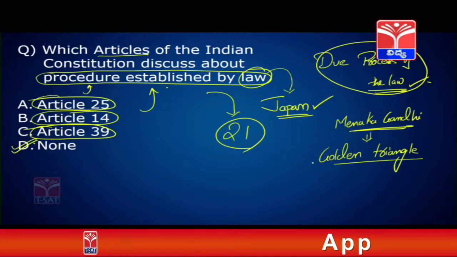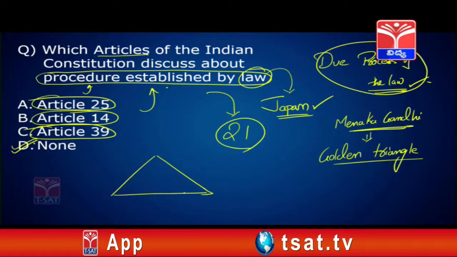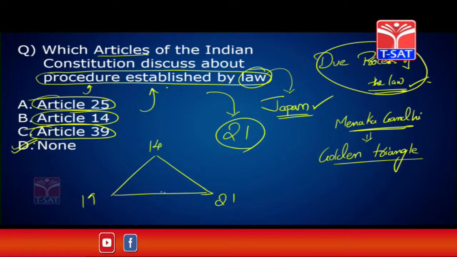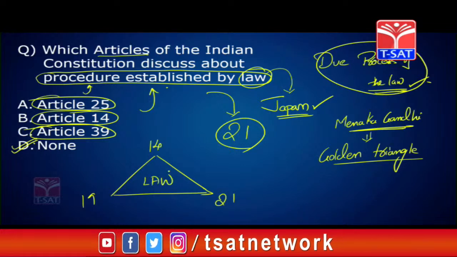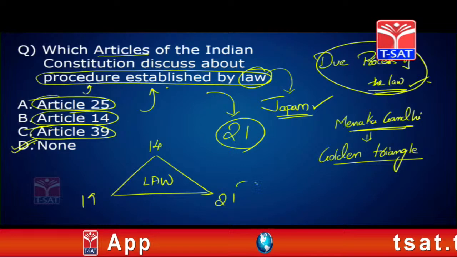According to the golden triangle theory, every law shall follow Article 14, Article 19 and Article 21. If any law is not following any of these three, then that law is considered unconstitutional. So this is the golden triangle theory.